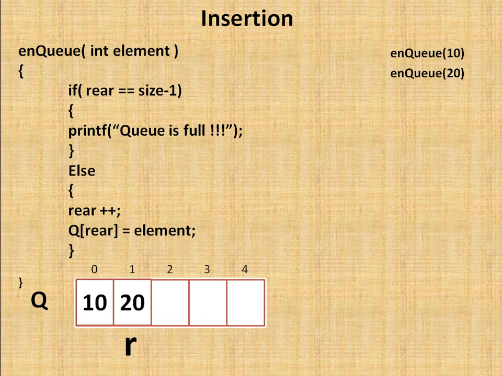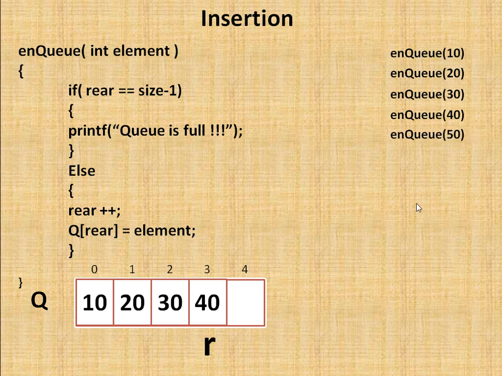In the same way 30, so again rear will be incremented and at that position 30 will be inserted. Again 40, rear will be incremented and 40 will be inserted, and 50, my fifth element, rear will be incremented again and 50 will be inserted.